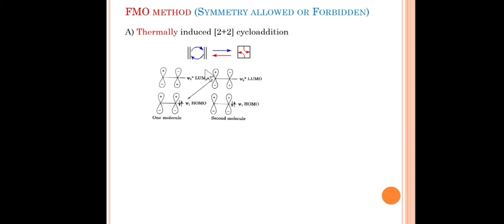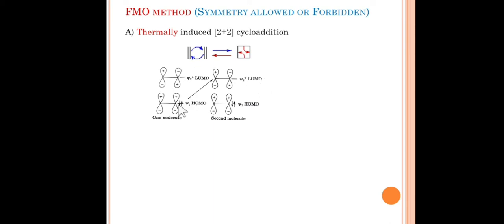Let's draw for the second molecule. I think there is no confusion for the second molecule because it will be exactly the same. But friends, although their molecular orbitals are the same, when we are doing cycloaddition reaction, we are using the HOMO of one molecule and the LUMO of another molecule. Actually, the electrons from this HOMO are going to transfer to the LUMO, that is the lowest unoccupied molecular orbital.